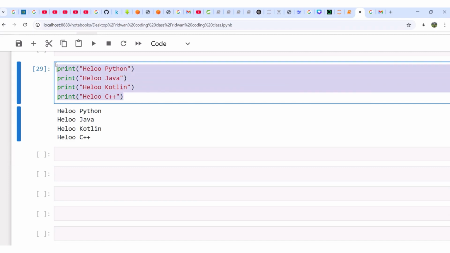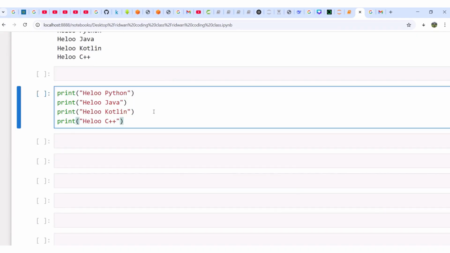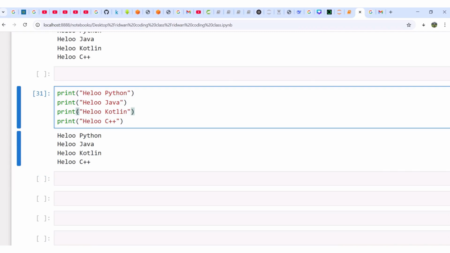Let me copy all this. Let me show you one more thing again. Another thing is this. Now, I am printing 4 lines and it's working, isn't it? Good. What if I want to discuss comment with you in Python? When we are talking about comment, if you don't want a line to be seen by an interpreter as the line to execute, as the code to execute, then we can use comment. What do we use as comment here? For example, let's say I don't want hello Kotlin to be printed. I will just put hashtag. Okay, I can just put hashtag.